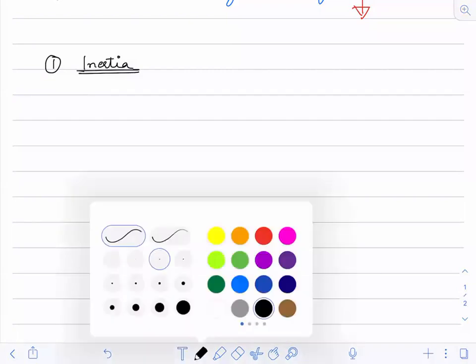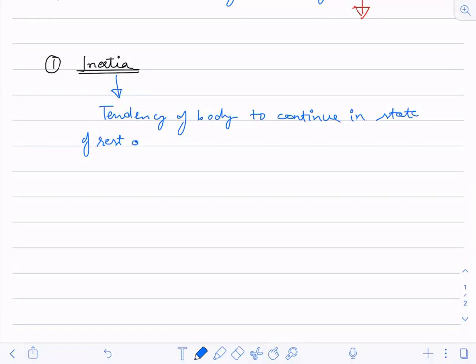So what is inertia then? Inertia is the tendency of the body to continue in a state of rest or uniform motion.